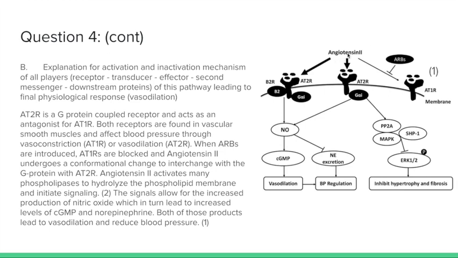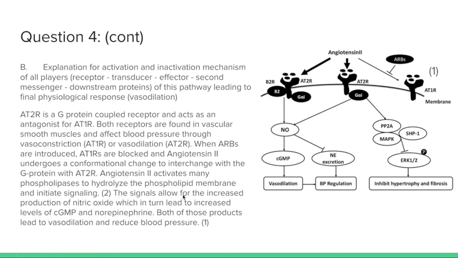Angiotensin II, which is the primary molecule, undergoes a conformational change to interact with the G protein. The G protein is the G-alpha-i with AT2R. Angiotensin II activates many phospholipases to hydrolyze the phospholipid membrane and initiate signaling. So this is part of the second source.